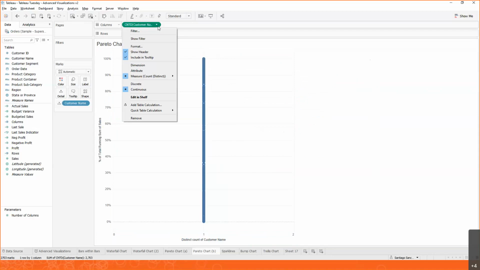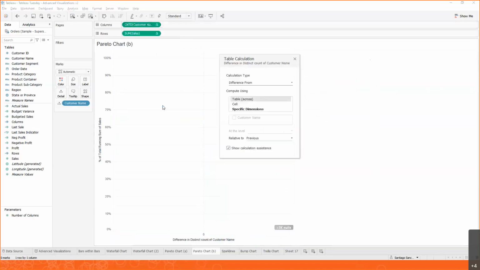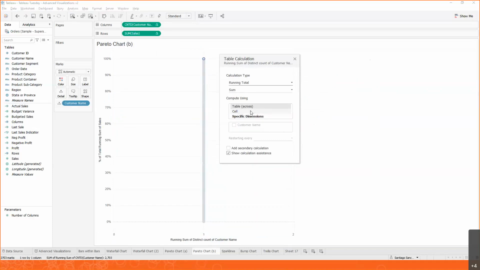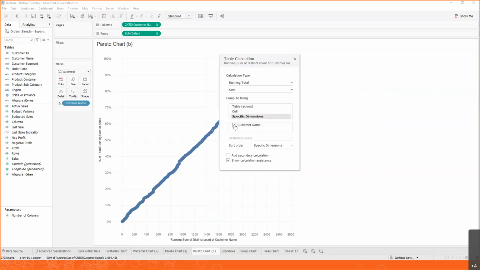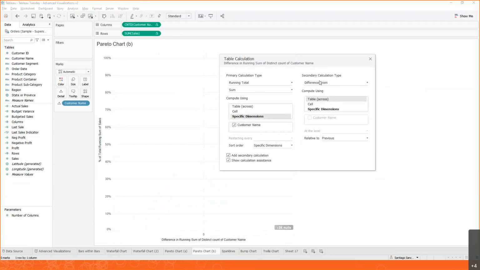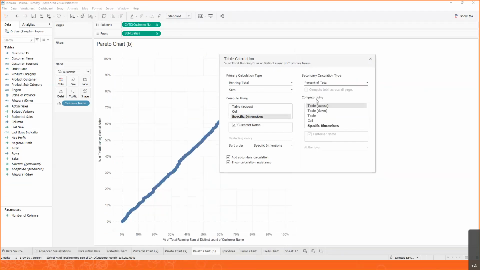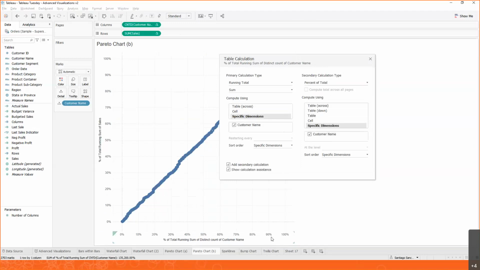So let's do the same thing here. Go over here. We can do a little shortcut, add a table calculation. And same as we did before, we first need to do a running total. We want to do this by customer name. And then we need to do a percent of total, and we still want to do this by customer name. So the bottom also goes to 100%. Both are going to 100%, which is great news.